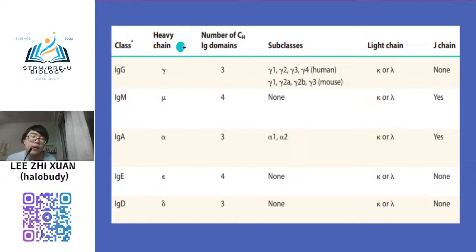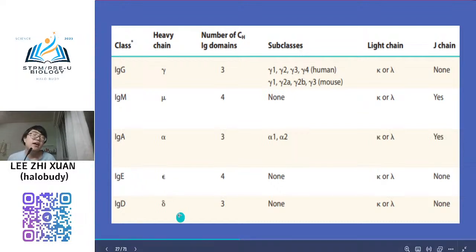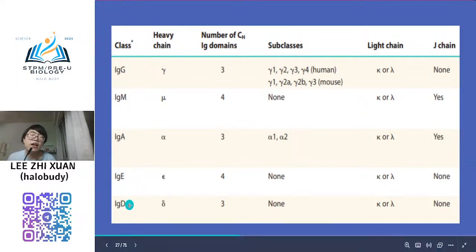Because when scientists found this heavy chain, they named it based on the first letter. So gamma, G, so IgG. Mu, M, so IgM. Alpha, A, IgA. Epsilon, E, IgE. Delta, D, so IgD. So that is why they are named like this.